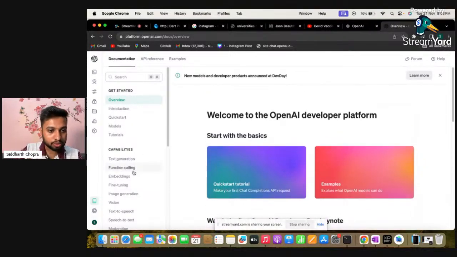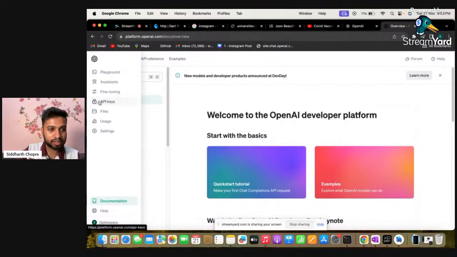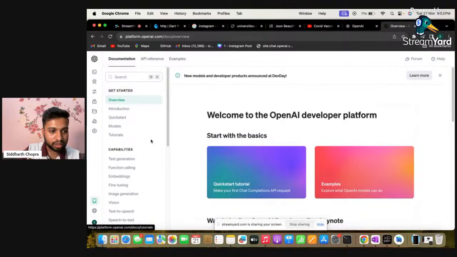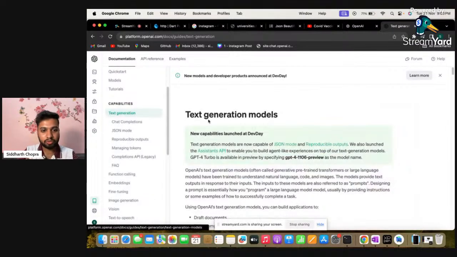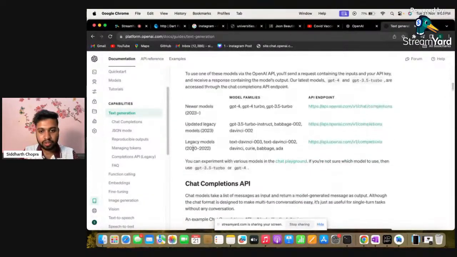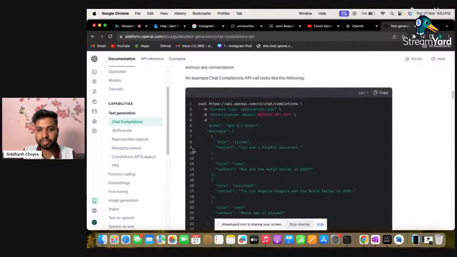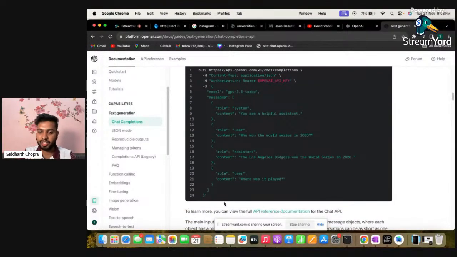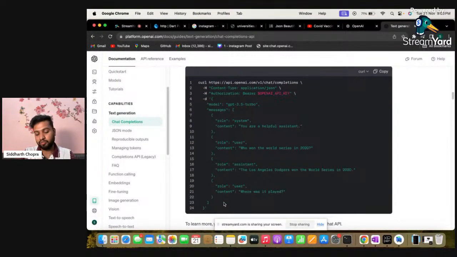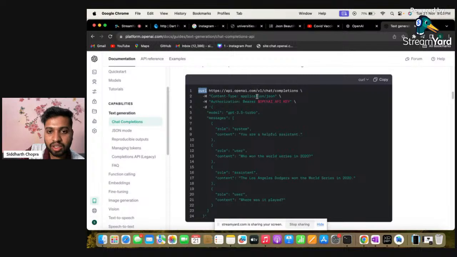Okay, so inside the API, what we will be using is text generation. Here we have the API of the text generation and the curl command. As I already told, if you want to try it out, first copy this code and paste it inside the curl and it will work. So here we have the curl, and apart from that, we have various different keys as well.